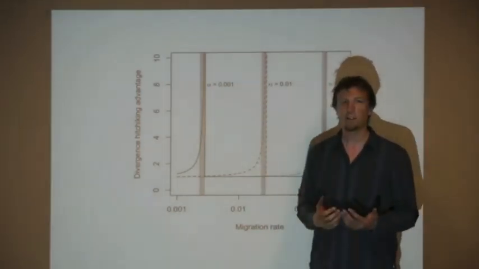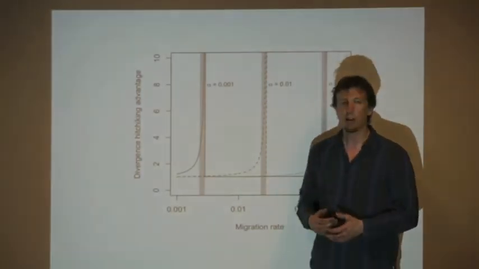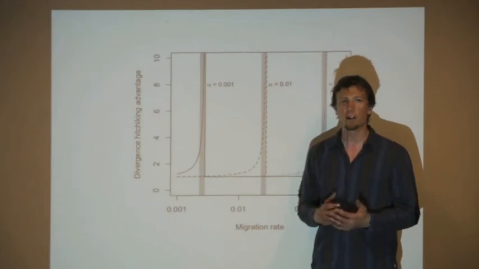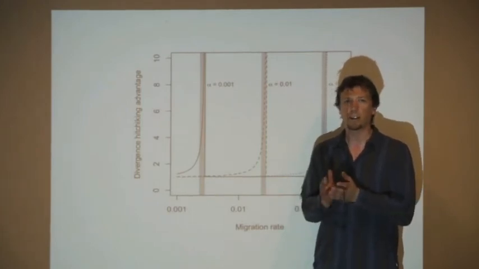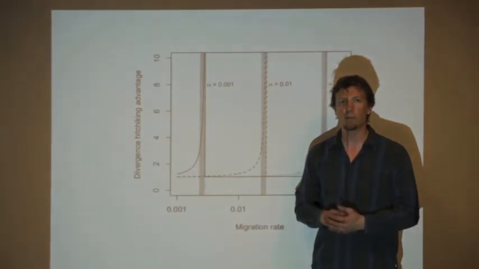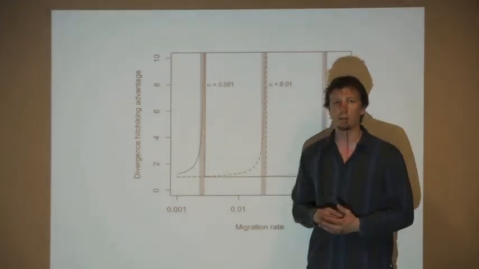So the take-home message from this part of the paper is that this relatively small advantage of divergence hitchhiking won't result in a very strong signature of local adaptation or of genomic islands because the genome is a very large place. For every mutation that does occur in a cluster, there will be lots of mutations that establish throughout the rest of the genome. And so we won't expect to see a very strong statistical signature of genomic islands due to this divergence hitchhiking mechanism.